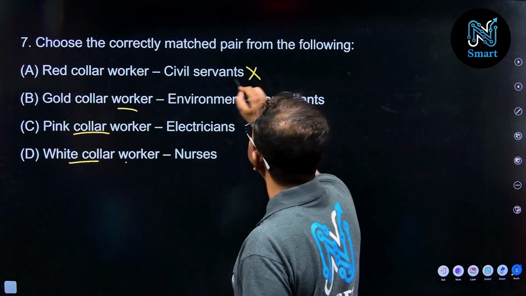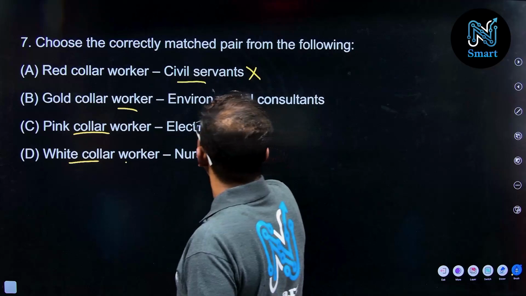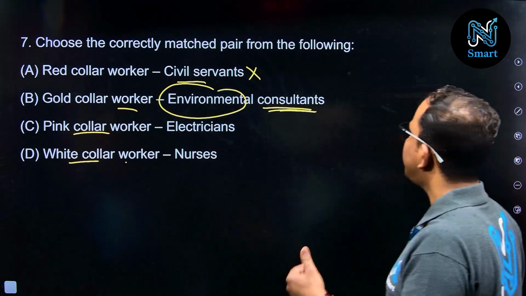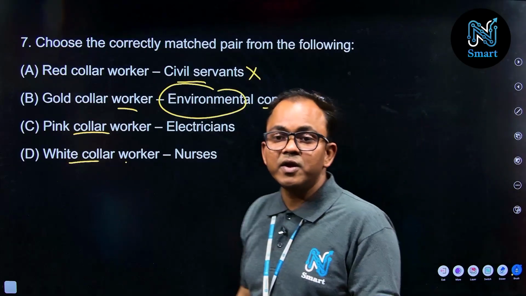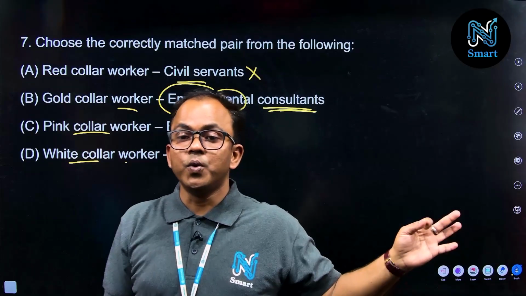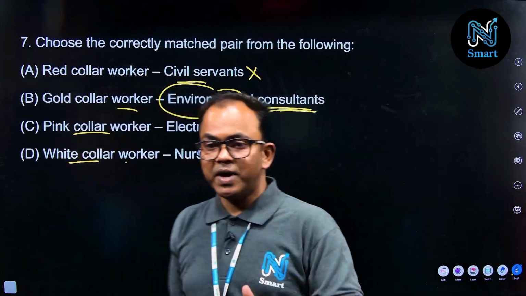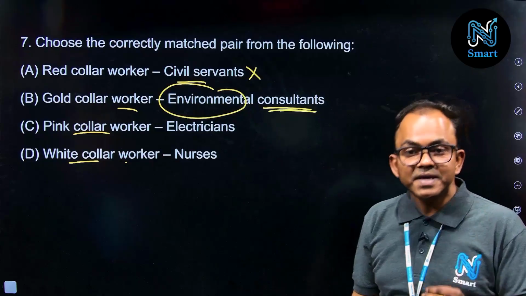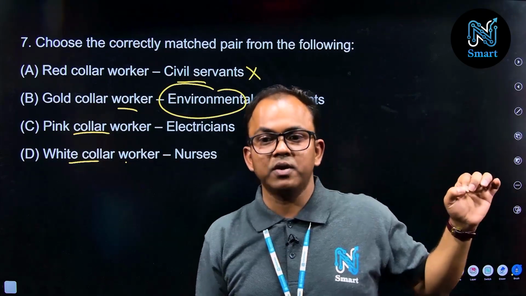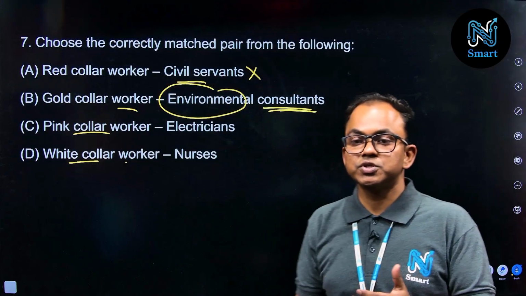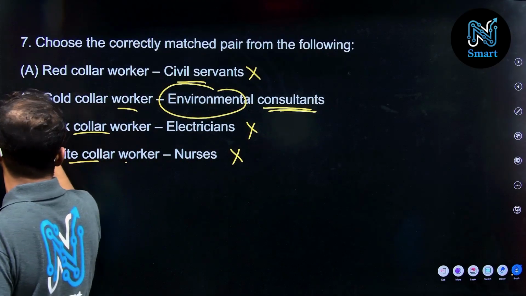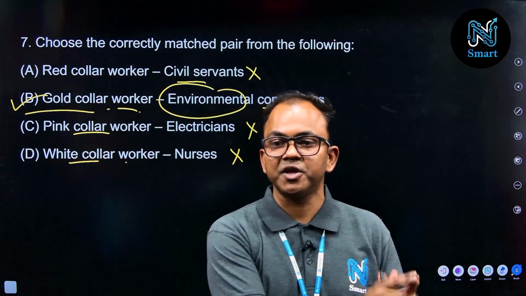Red color is incorrect here. Gold color is perfectly match your environmental concerns, right? So this kind of consultancy, or higher level of research, workers, so they are considered as the part of gold color workers job, right? So as per this, option B is correct here. Now you have option C, pink color workers and white color workers. So these are the options which is also not matching with the questions. So therefore we'll consider this option B is the correct answer for the given questions, right?